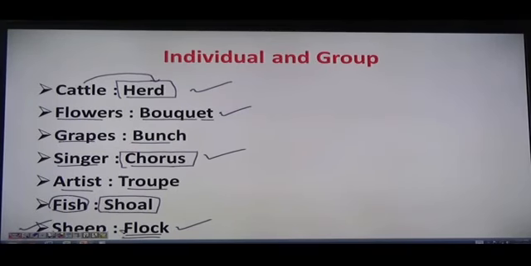What we have taken here: herd, a group of cattle is named as herd. Flowers, bouquet, right? A group of flowers is named as bouquet. And then you have grapes named as bunch. A group of singers is chorus. A group of artists is troupe, right? A group of fish is shoal. And a group of sheep is flock, right?